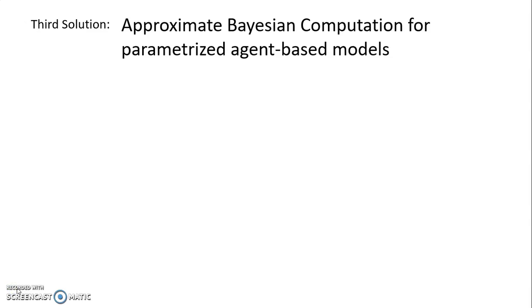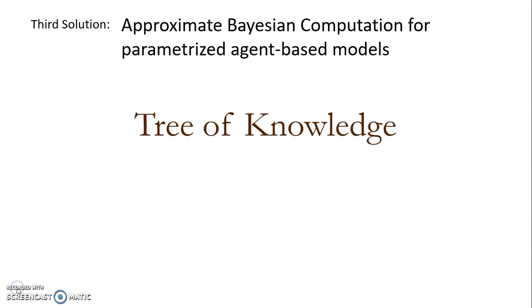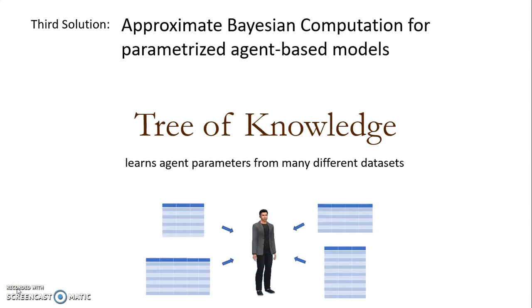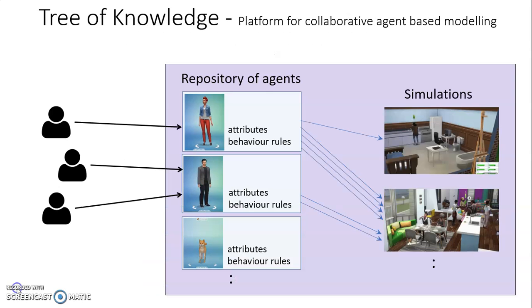I would like to propose a third solution: approximate Bayesian computation for parameterized agent-based models. I will present this new method by showcasing the online platform Tree of Knowledge. Tree of Knowledge automatically learns agent behavior from many different datasets.